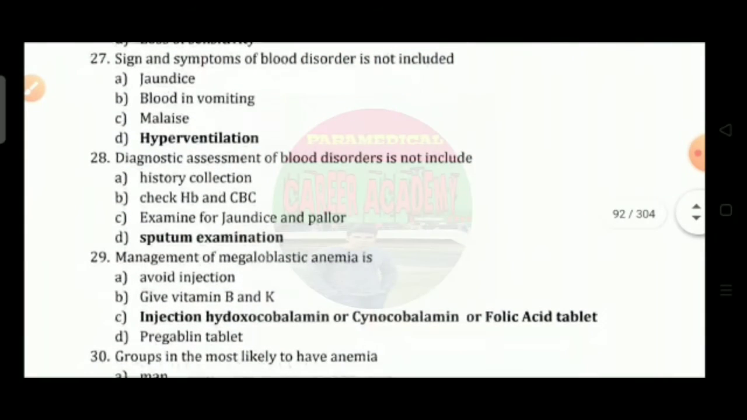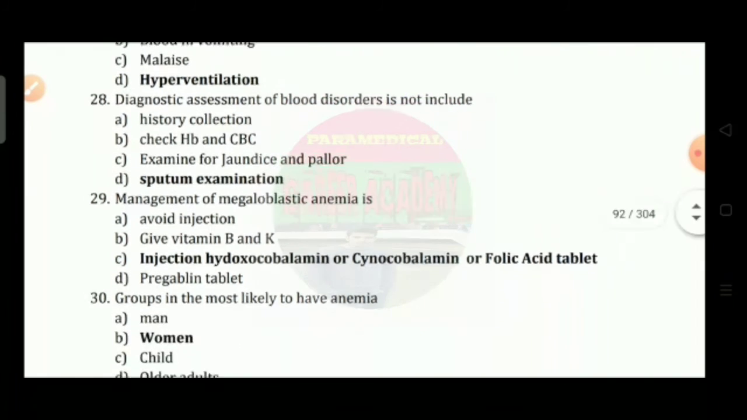Question number 27: which sign and symptom of blood disorder is not included? Option A, jaundice; option B, blood in vomiting; option C, malaise; option D, hyperventilation. So the correct answer is option D.